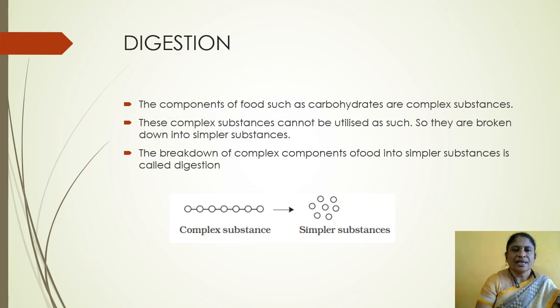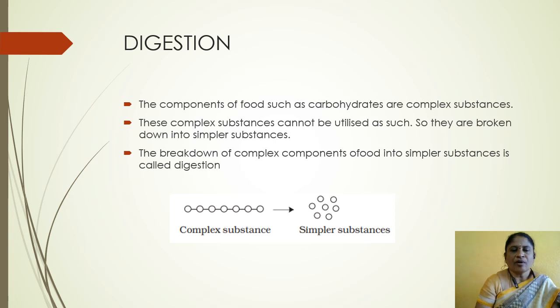Now let us study digestion. The components of food such as carbohydrates are complex substances. These complex substances cannot be utilized as such, so they are broken down into simpler substances.